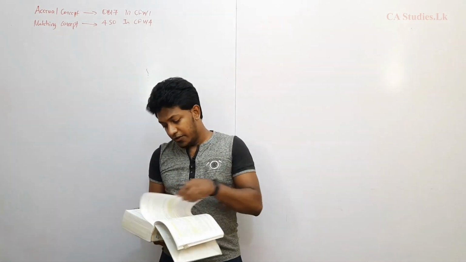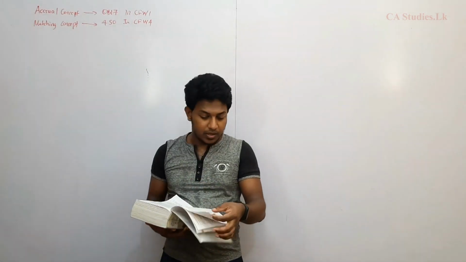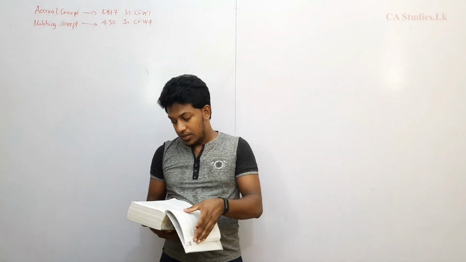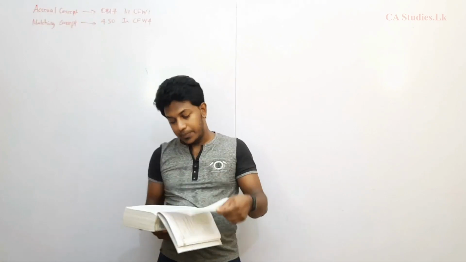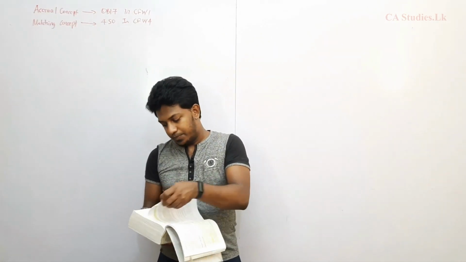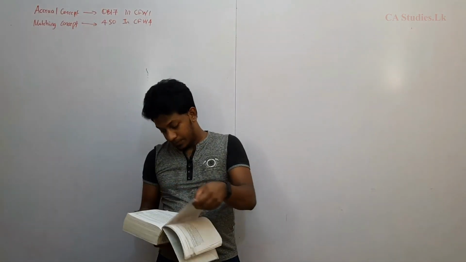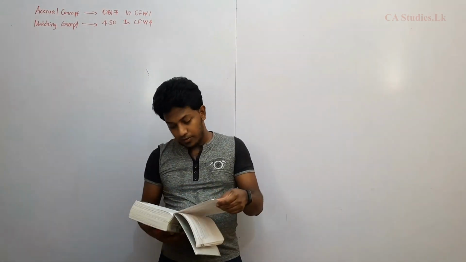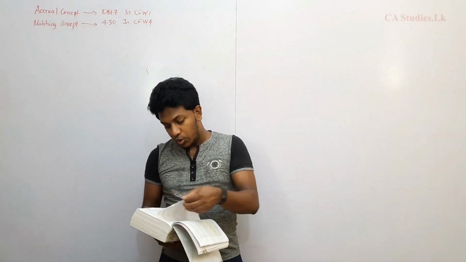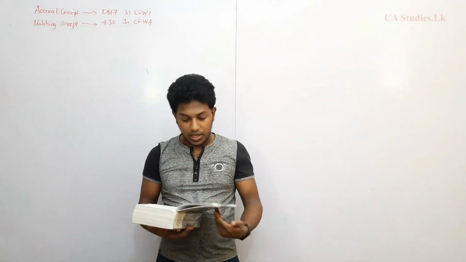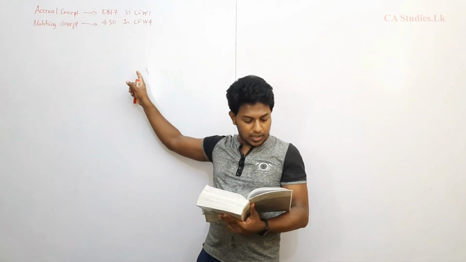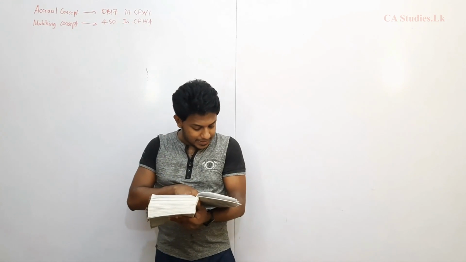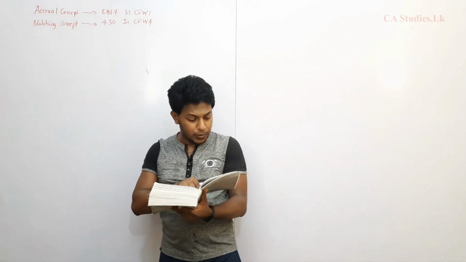In the first part of the conceptual framework, there are about 4 pages and 21 paragraphs. In those 21 paragraphs, paragraph 17 talks about the accrual concept. I'll read it for you.